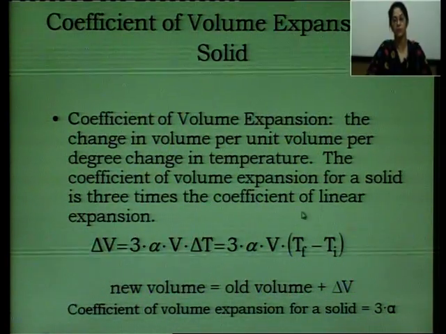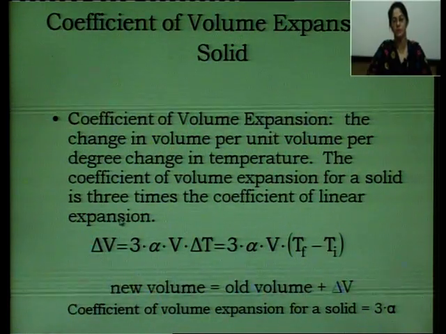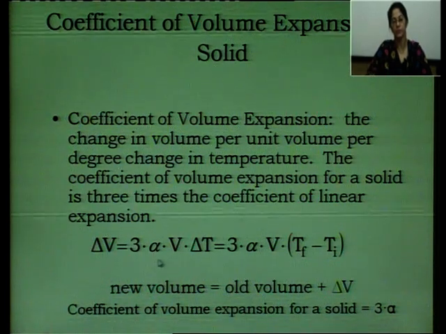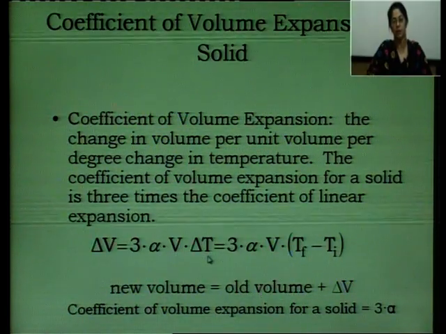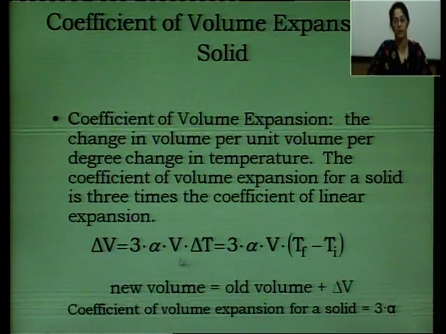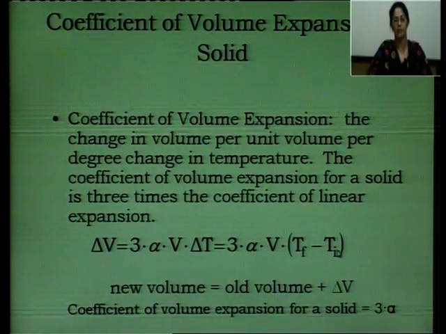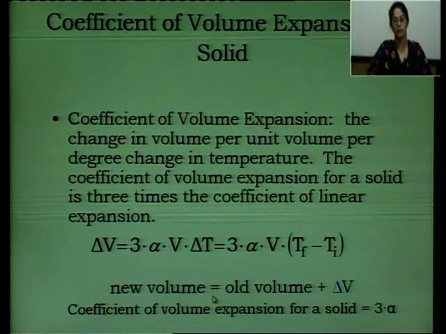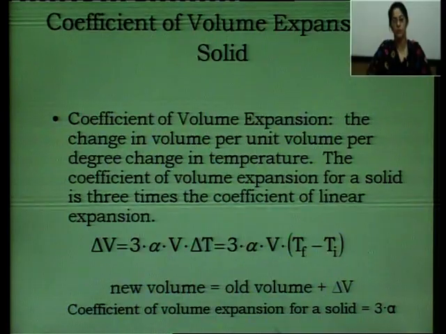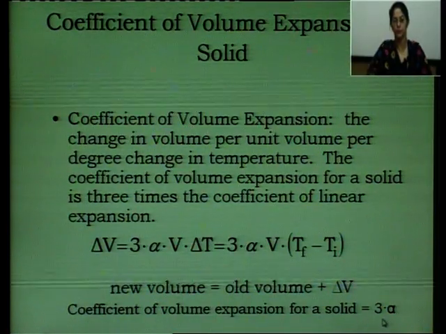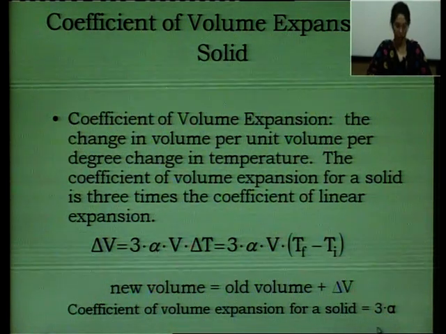So this is another point to remember, that the coefficient of volume expansion is thrice that of the coefficient of linear expansion. So delta V is thrice alpha times V, the original volume, into the change in temperature, that is the rise or fall in temperature. So 3 alpha V into Tf minus Ti, that is T final minus T initial. We can also write new volume is equal to old volume plus delta V. So the coefficient of volume expansion for a solid is 3 times alpha.